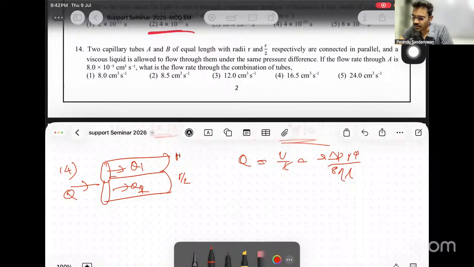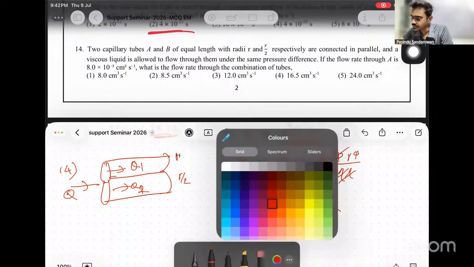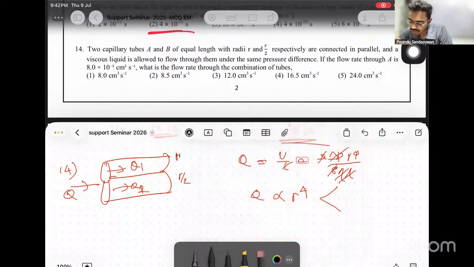Now remove the constants. We don't need constants, so pi is a constant. Under the same pressure difference, it is constant. 8 eta L are all constants, which means Q is proportional to R to the power 4. Apply this for these two scenarios. First scenario, 8 times 10 to the power minus 3 flowed through A, which is proportional to R to the power 4. For the next one, Q is proportional to R over 2 to the power 4.